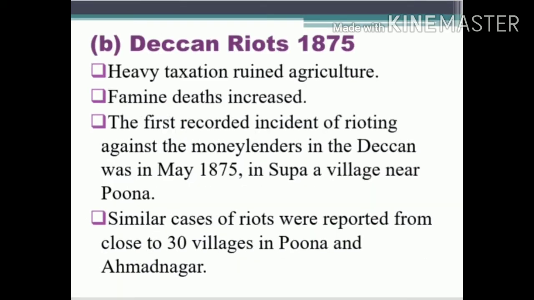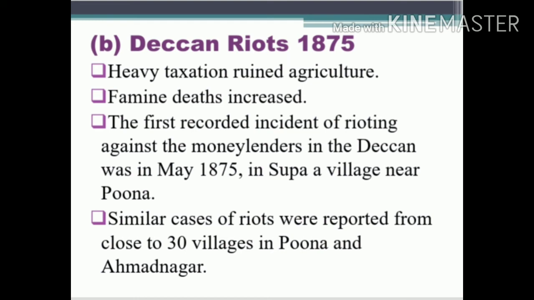The second incident took place in 1875 in the Deccan region, the southern part of India. Due to heavy taxation that ruined agriculture, people were unable to continue their agricultural cultivation, and during that time we had a severe famine. Due to famine, famine deaths also increased. Then came the first recorded incident of rioting against the money lenders in the Deccan. So this was against the Indian money lenders, not the British.